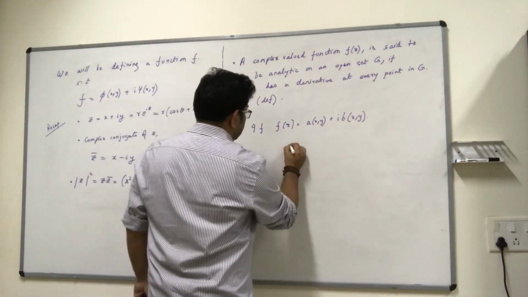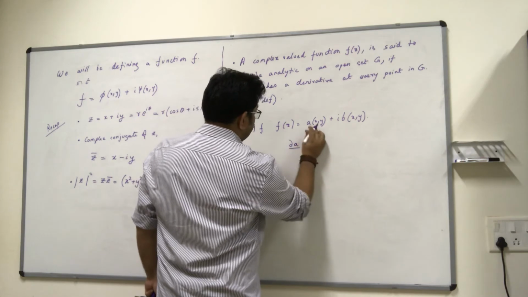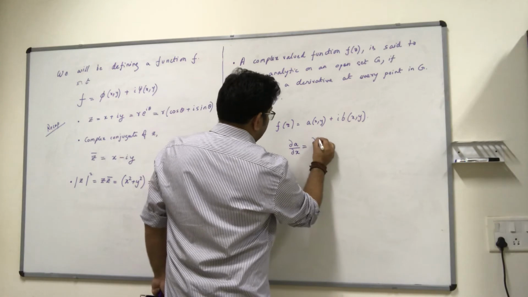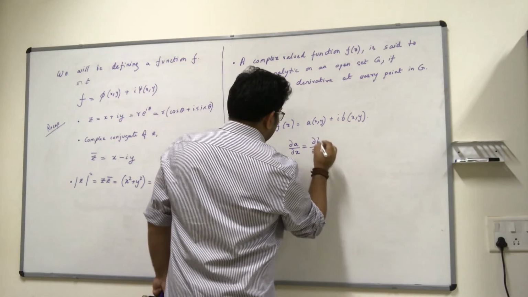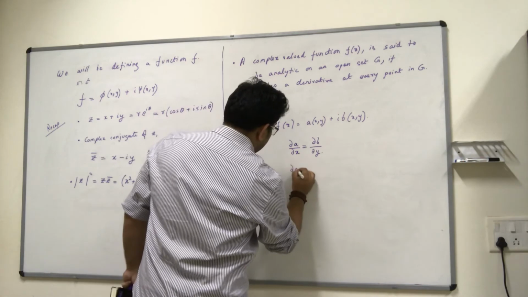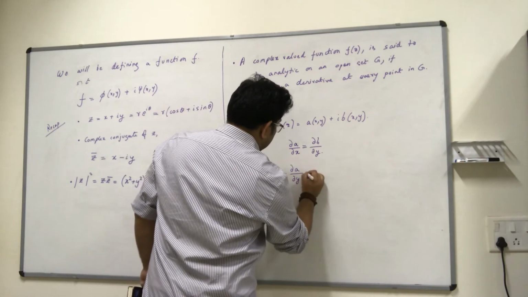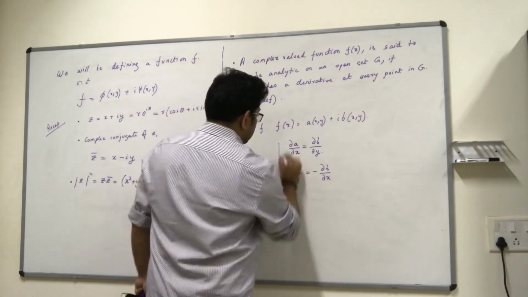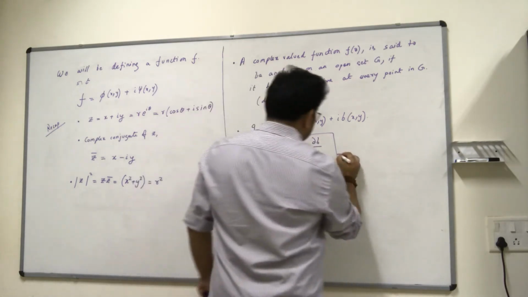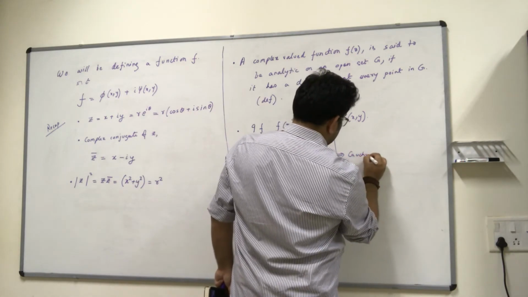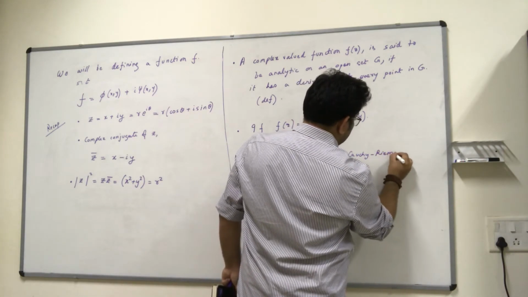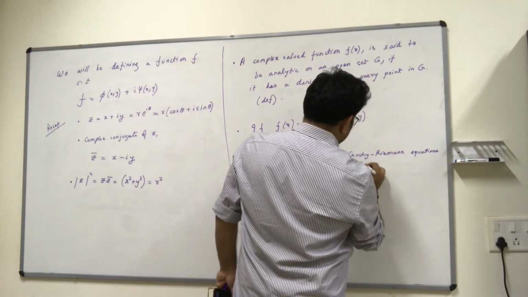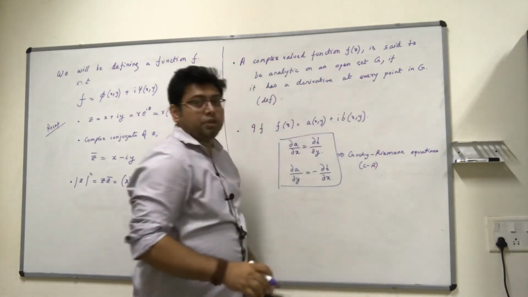The Cauchy-Riemann equations are that the derivative of a with respect to x be equal to the derivative of b with respect to y, and that the derivative of a with respect to y is equal to minus the derivative of b with respect to x. This is also called the Cauchy-Riemann equations, short form CR equations.